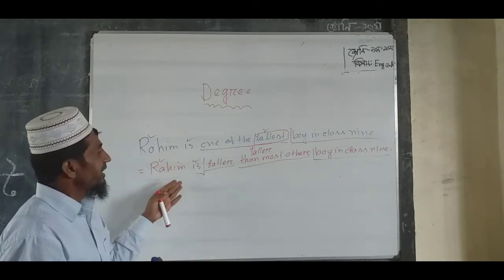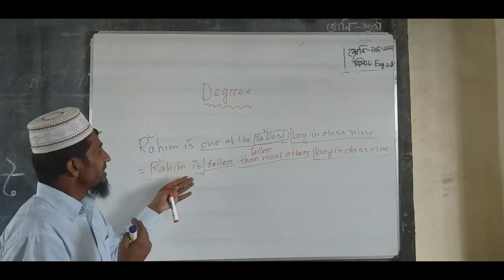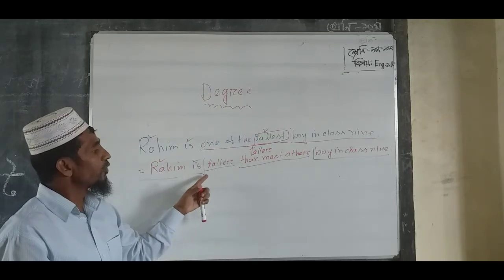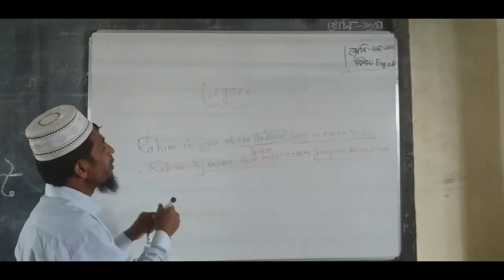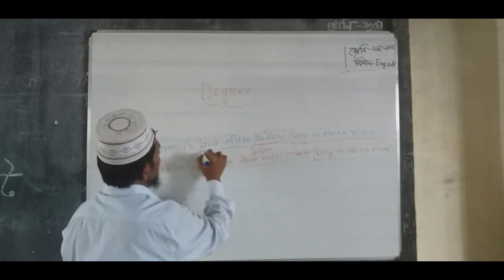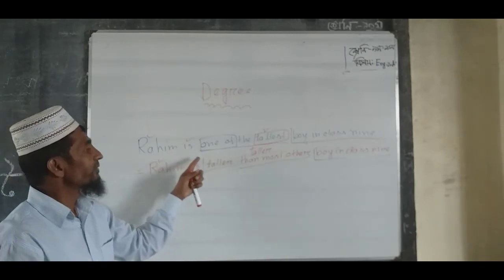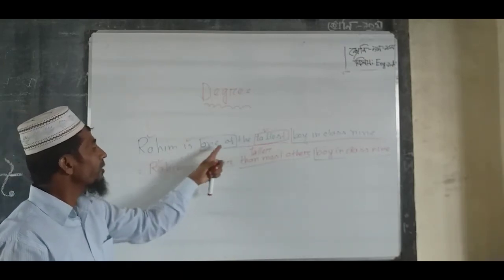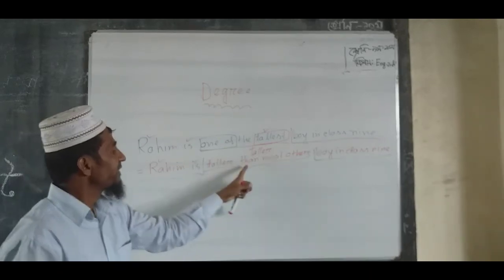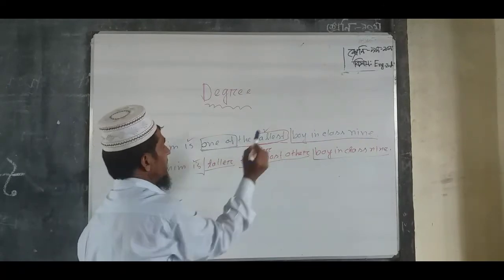Now I am changing from superlative to comparative degree, and one of the: if any superlative sentence has one of the, that sentence will be comparative with the auxiliary than most other.